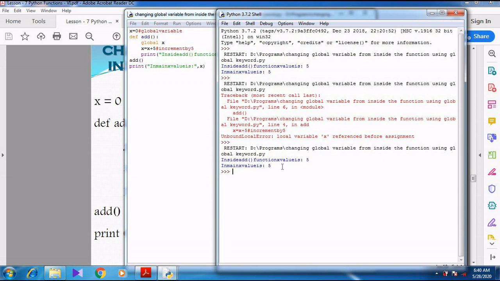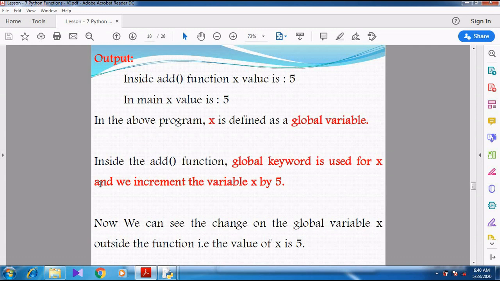See again, the output is printed. So when I use the global keyword, it works. Otherwise, it won't work. Right. So the explanation is given here. So already I have given the explanation.